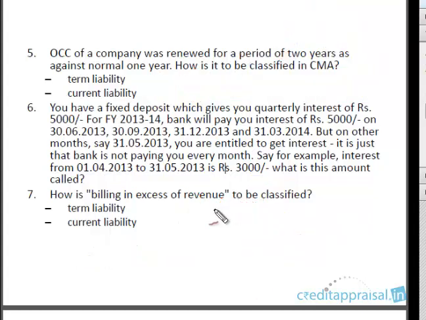This question: how is billing in excess of revenue to be classified? Again, this is something which we discussed earlier. This is nothing but advance receipt from customers, and this is a current liability.